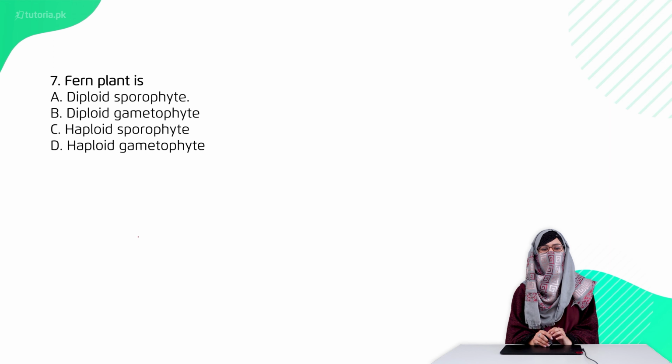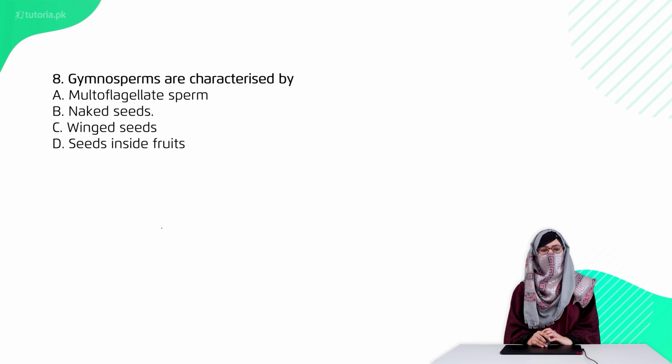Question 7 है कि fern plant is diploid sporophyte, diploid gametophyte, haploid sporophyte या haploid gametophyte. The right option है option A, diploid gametophyte. Question 8 है कि gymnosperms are characterized by multiflagellated sperms, naked seeds, winged seeds या seed inside the fruit. The right option है option B, naked seeds.